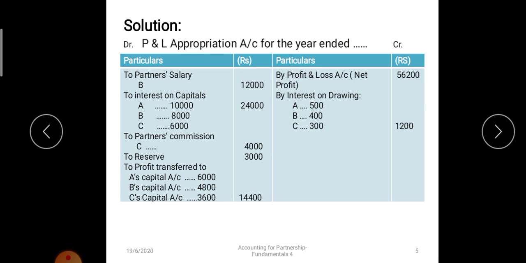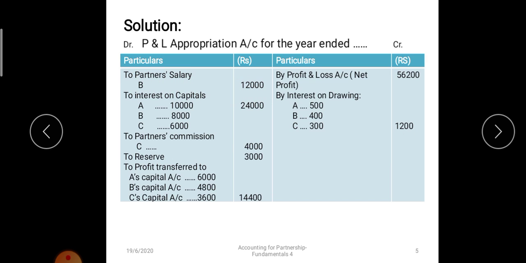First, we will transfer the net profit from the P&L. It will be transferred to the credit of the P&L appropriation account. So, by P&L account 56,200. Then interest on drawing will be recorded. By interest on drawing: A 500, B 400, and C 300 rupees.